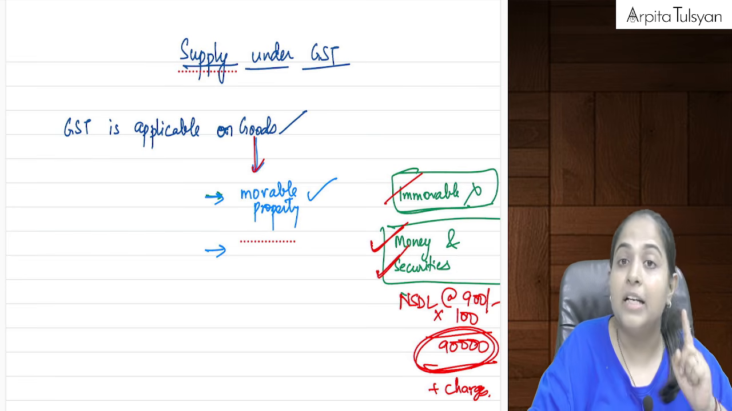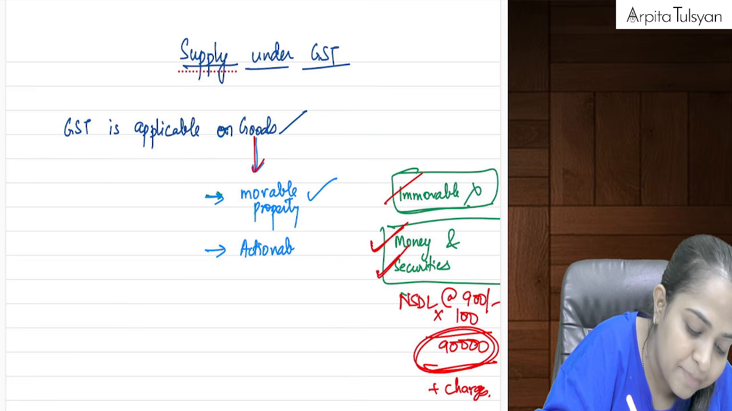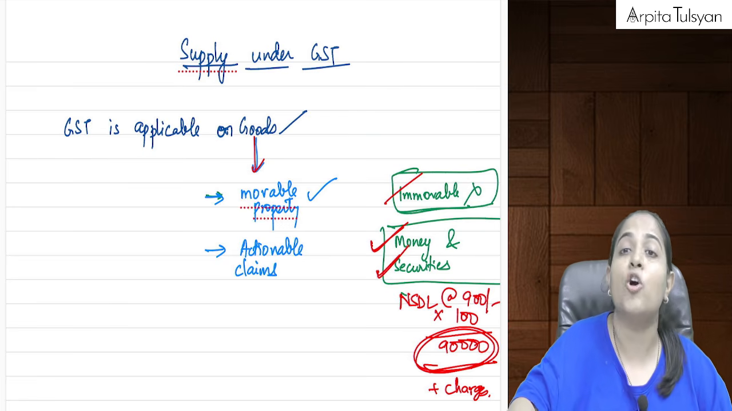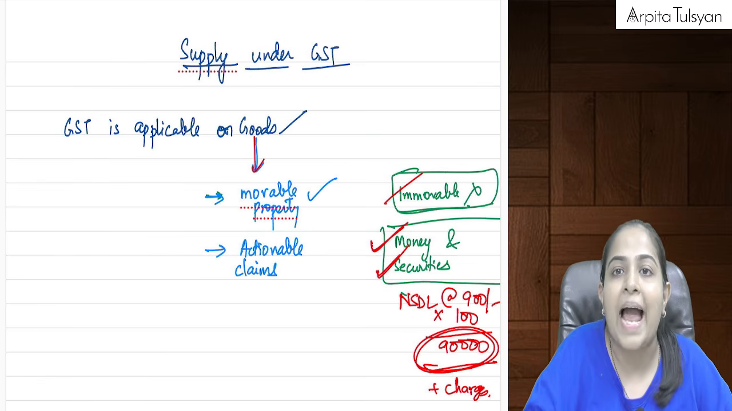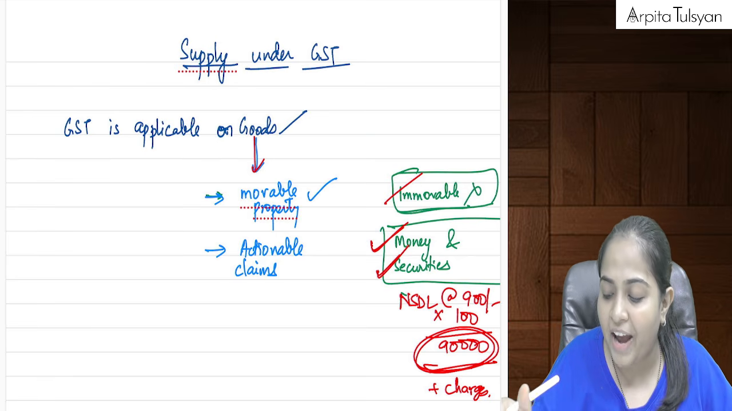Okay, but goods include actionable claims. Even if it does not sound like goods, still actionable claims are considered as goods. Ma'am, can you give an example of actionable claim?